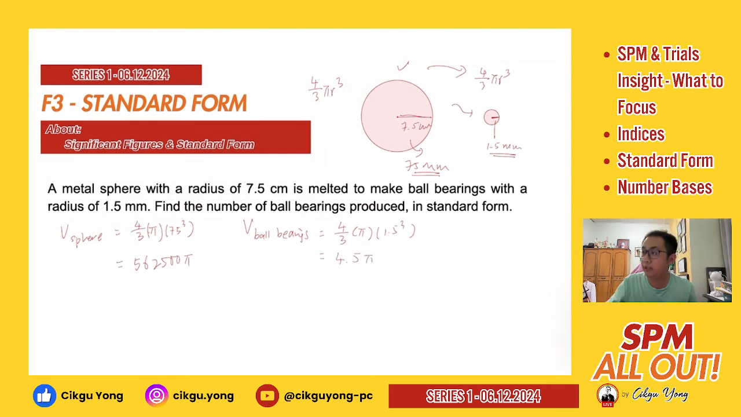Okay? And in this case, you will just again do your division, right? Total number of ball bearings, you will use 562,500 pi over 4.5 pi. So 562,500 divided by 4.5, you will get 125,000, which means this is the total amount that you will produce, right, after melting your metal sphere.